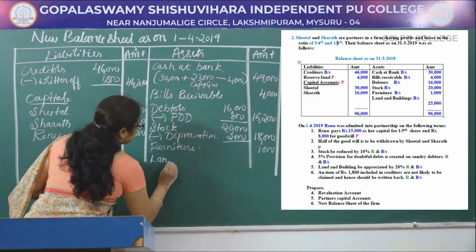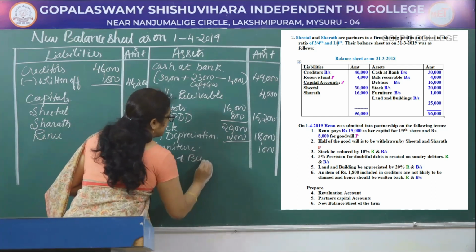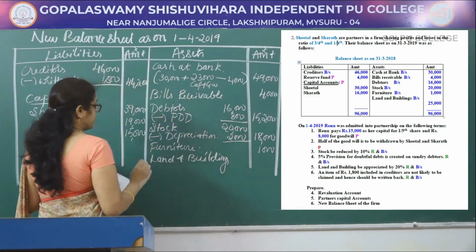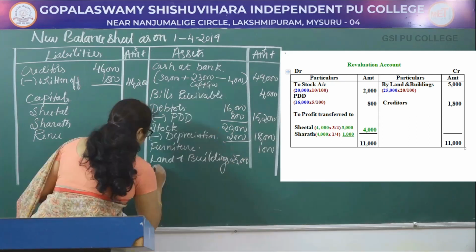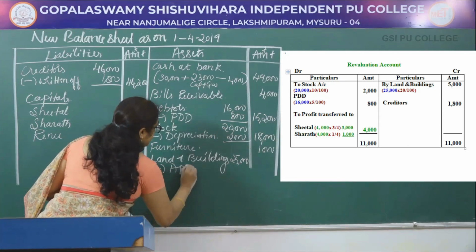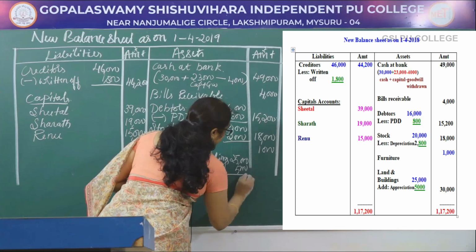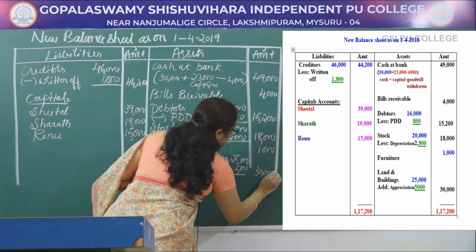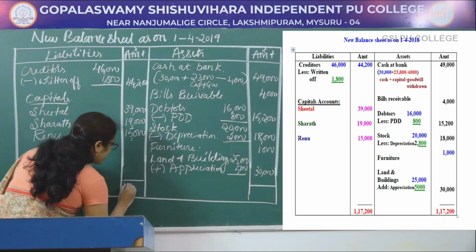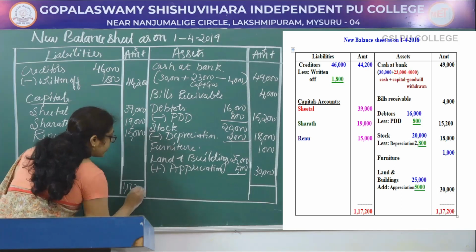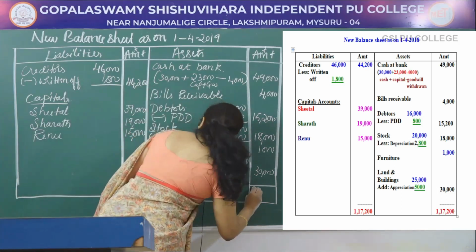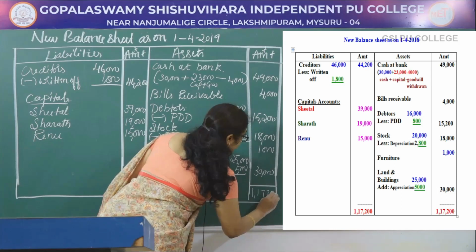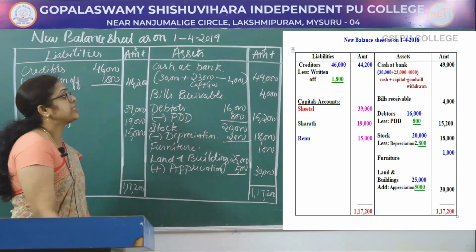Next, land and buildings, actual amount is 25,000, add appreciation 5,000, after adding 30,000. The total of the balance sheet is 1,17,200. On the liability side, again on the asset side, 1,17,200. Now the balance sheet tallies.